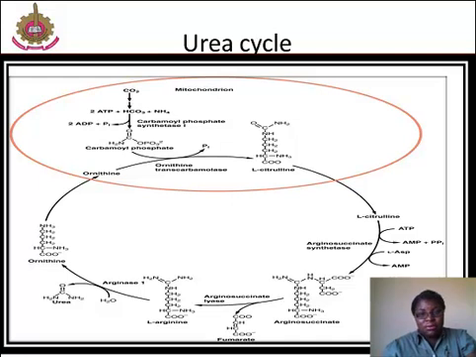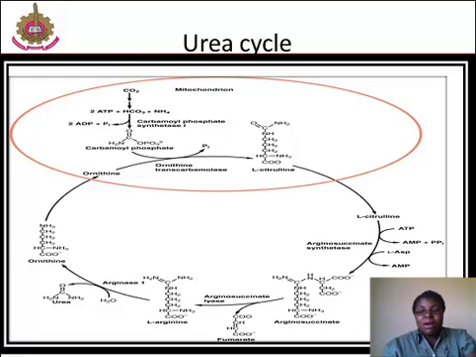The urea cycle is a set of biochemical reactions that produces urea from the ammonium ions in order to prevent the toxic level of ammonium in the body. It occurs primarily in the liver and to a lesser extent in the kidney. Prior to the urea cycle, ammonium ions are produced from the breakdown of amino acids. In these reactions, an amine group or ammonium ion from the amino acid is exchanged with a keto group on another molecule. This transamination event creates a molecule that is necessary for the Krebs cycle and an ammonium ion that enters into the urea cycle to be eliminated.